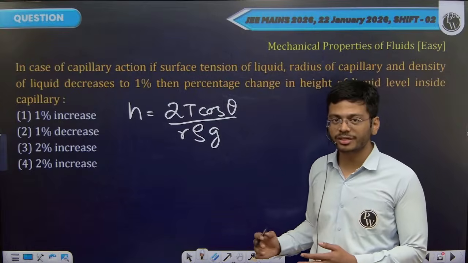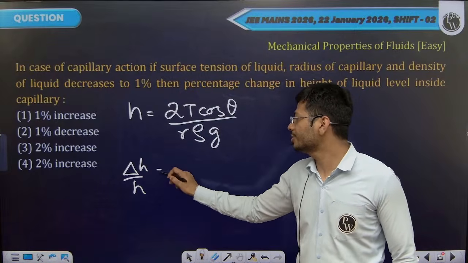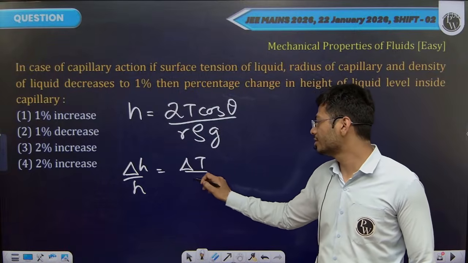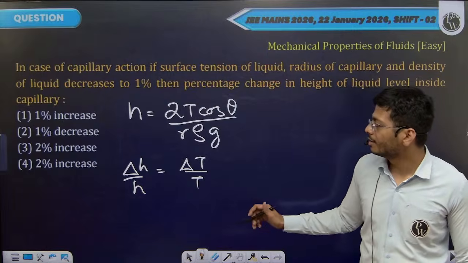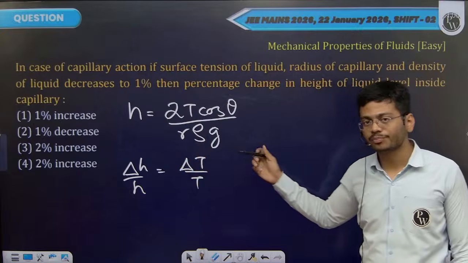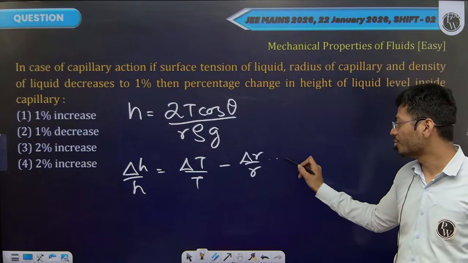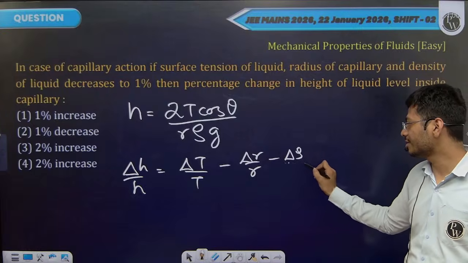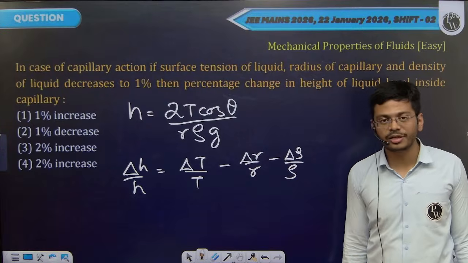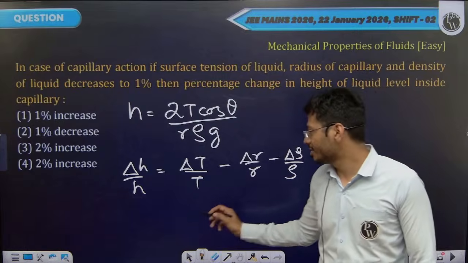So the relative change equation you can write here as: relative change in height is equal to relative change in surface tension, and density and radius of capillary tube are in the denominator. So here you will have minus relative change in radius, minus relative change in the density. This will be the relative change equation. Now we multiply this with 100 on both sides.